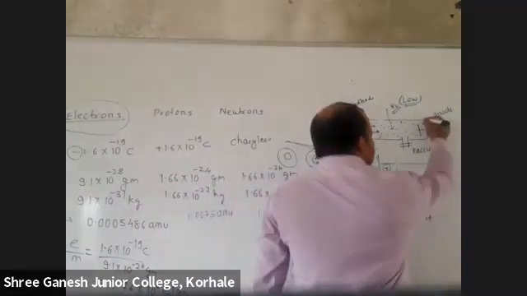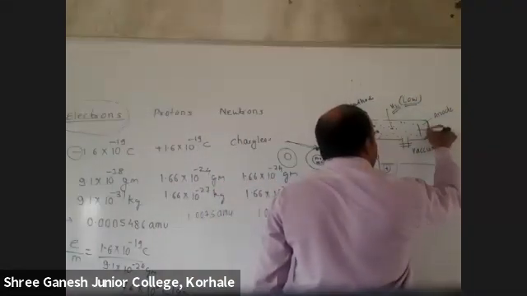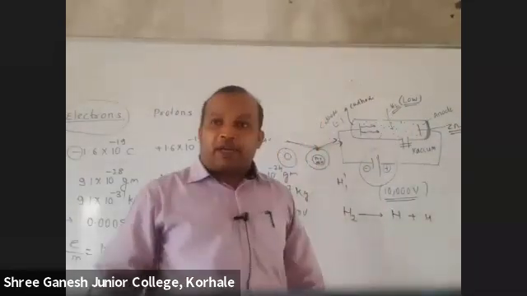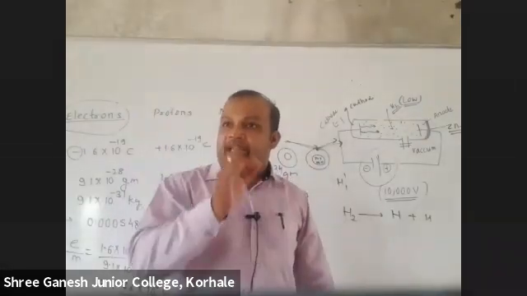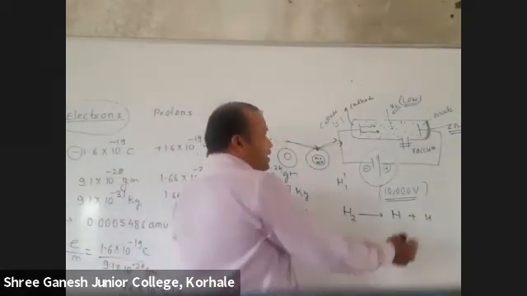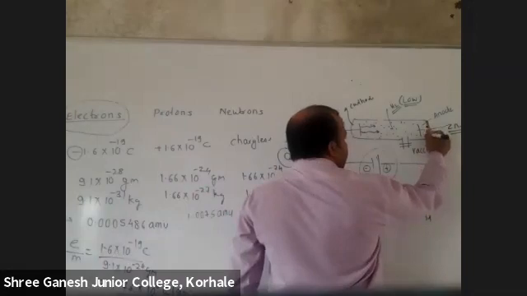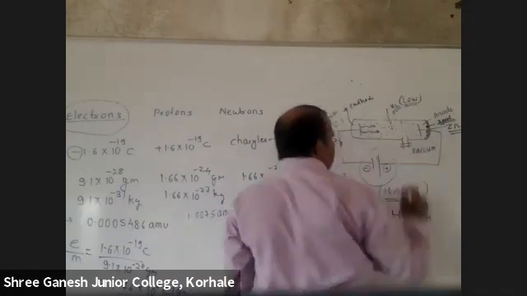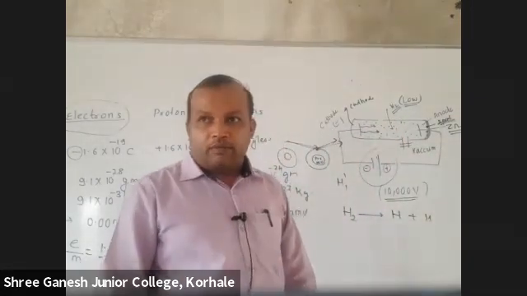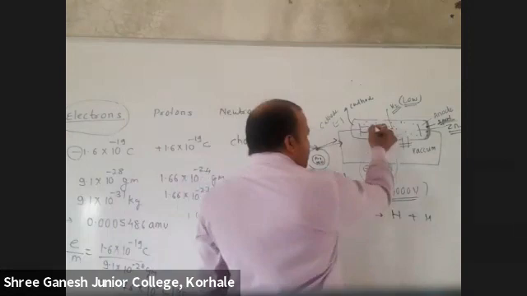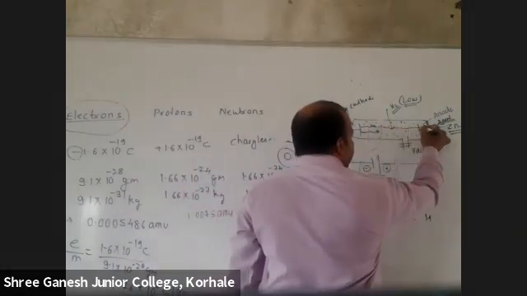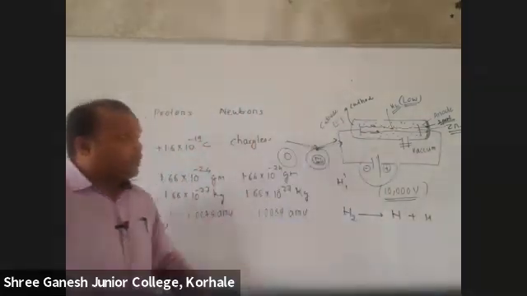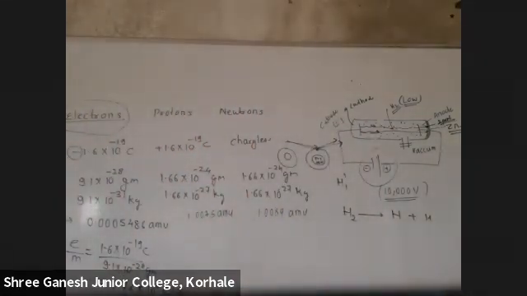Now, these rays we cannot see. That's why he used something. What is it? Fluorescent material, zinc sulphide. If any charged particle strikes that, it will glow. So he found that some spots like this were seen. Do you remember which color spots were there? Green color spots. So electrons will penetrate this, and here spots like this are being seen. Okay, so this was the discovery of electrons. Understood?